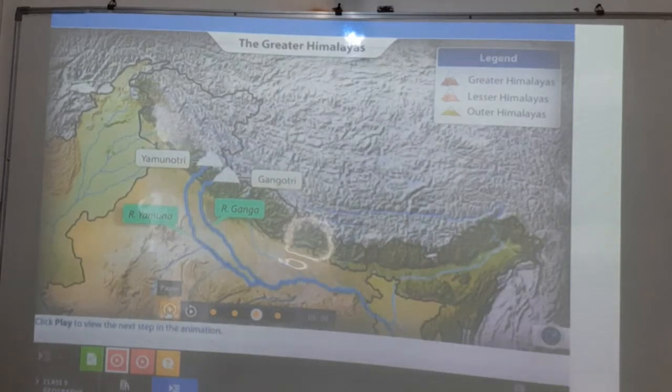So apart from the different names, the Greater Himalayas also cover glaciers like Yamunotri and Gangotri, and the rivers Ganga and Yamuna originate from there.